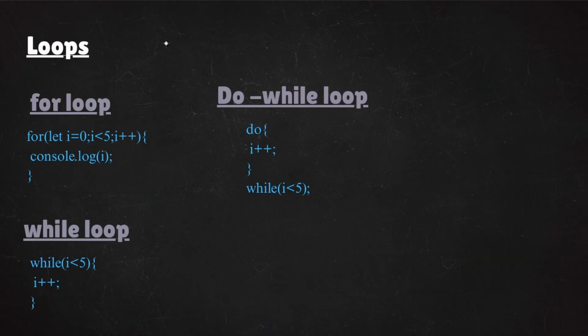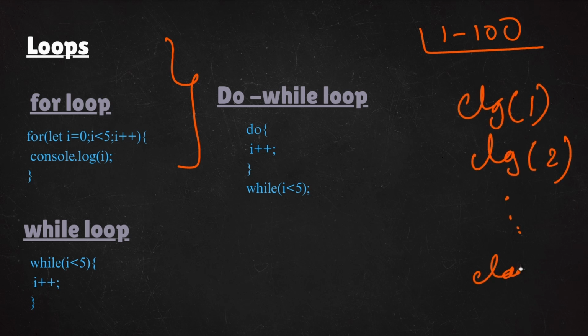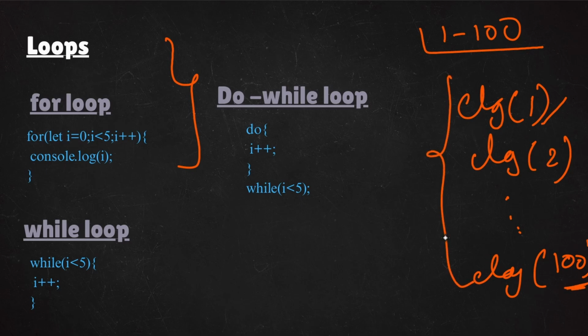So the next thing that we want to learn is about loops. What are these loops? Let's say you want to print 1 to 100 numbers. You cannot go console.log 1, console.log 2, and so on up to console.log 100. If anyone says let's print from 1 to 100, that is bad, because you are wasting computer resources. For that purpose there is something known as loops. Generally, in any programming language there are 3 types of loops: for loop, while loop, and do while loop. We'll understand this in code so that you can understand it clearly.